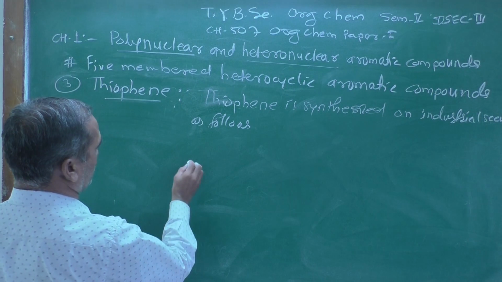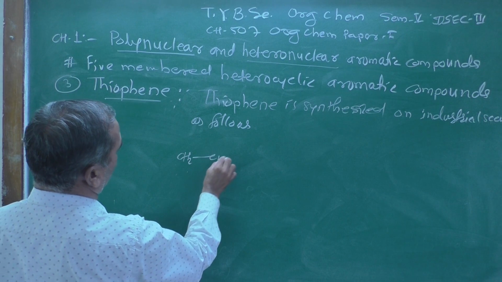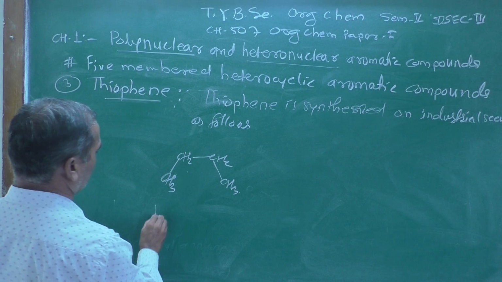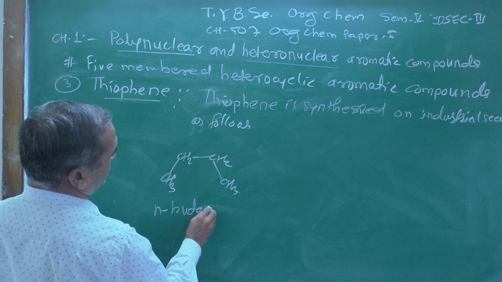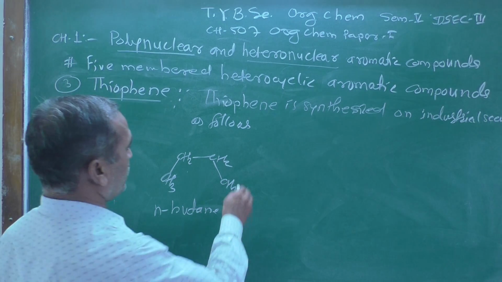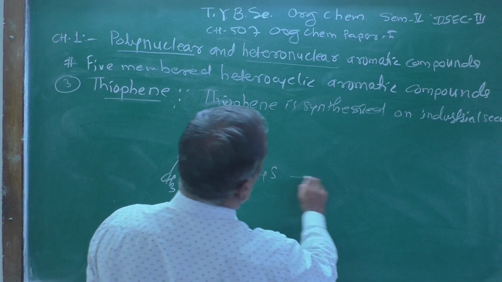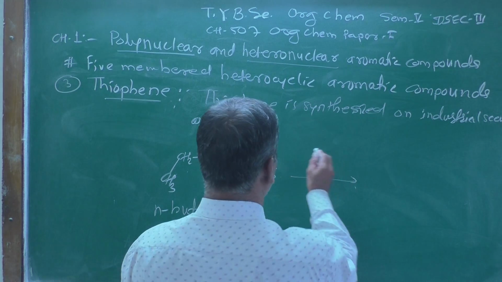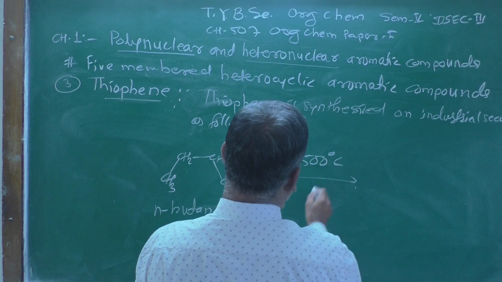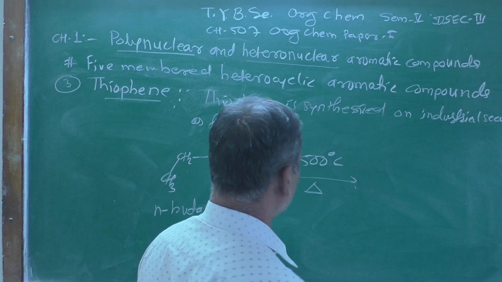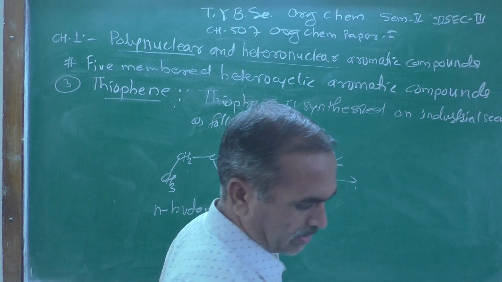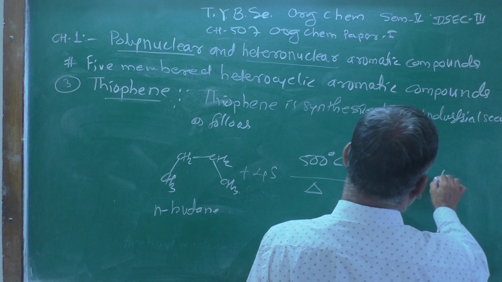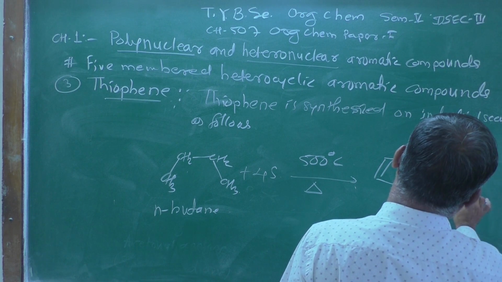What they have taken as a starting material is this one, CH3, CH2, CH2, CH3. As we know, it is normal butane, and it will be treated with 4 sulfur, and the temperature is kept very high, approximately 500 degrees centigrade, and the resulting compound obtained will be thiophene, and 4 H2S, hydrogen sulfide.